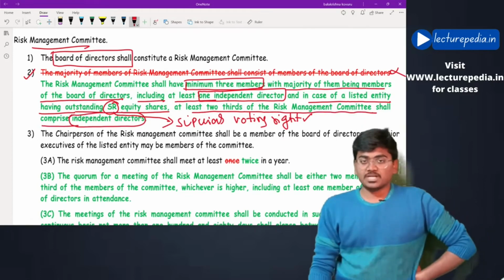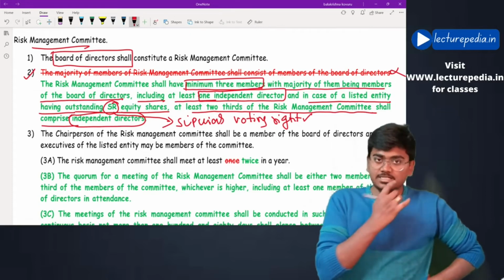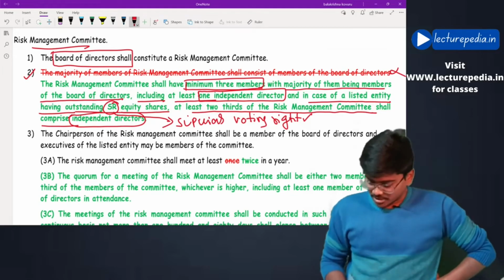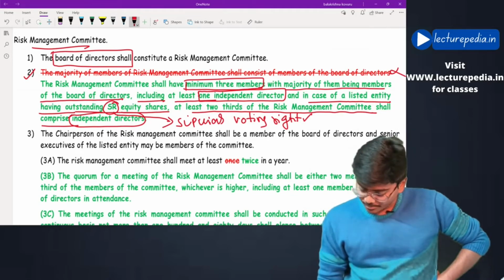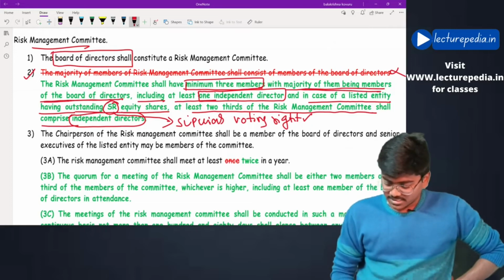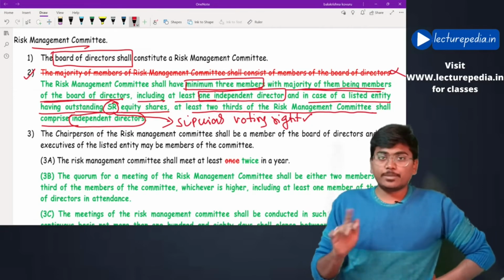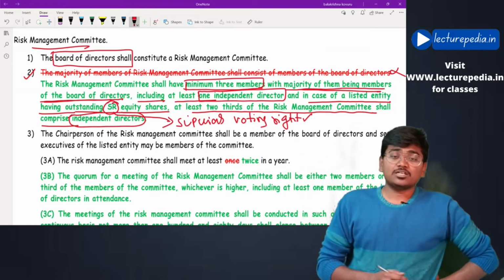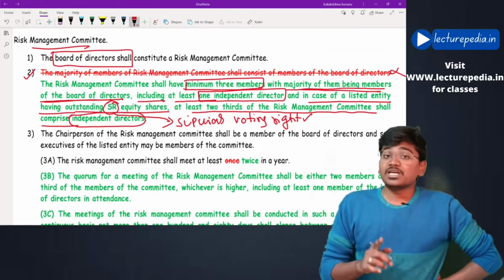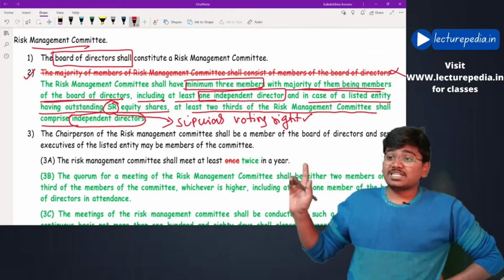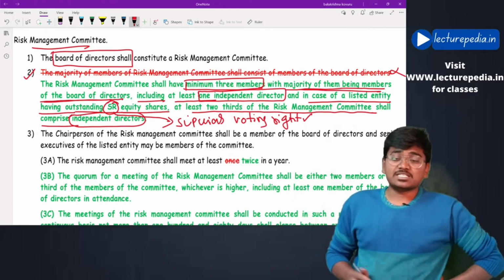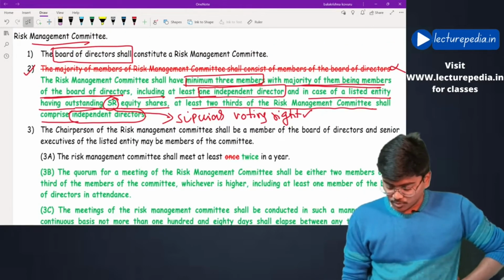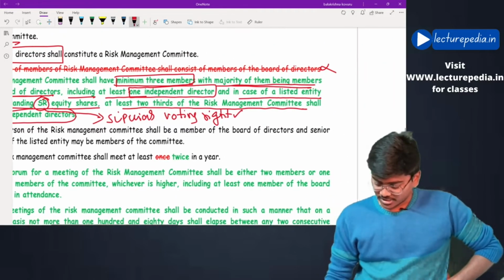Hope that is clear. Risk management committee must consist of at least 3 directors, and of these 3 directors, the majority must be members of board of directors, and at least one must be an independent director in normal cases. In case the company is having outstanding superior voting right equity shares, it must have at least 2/3 of the risk management committee as independent directors. This is the new requirement that has been introduced for risk management committees.